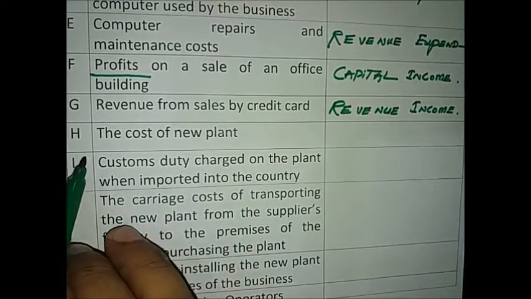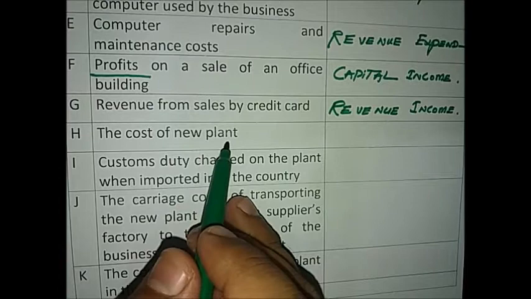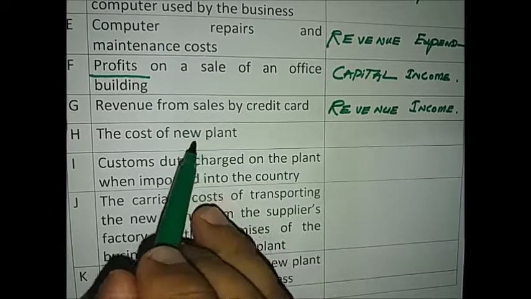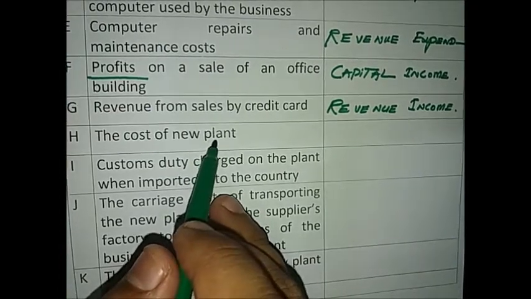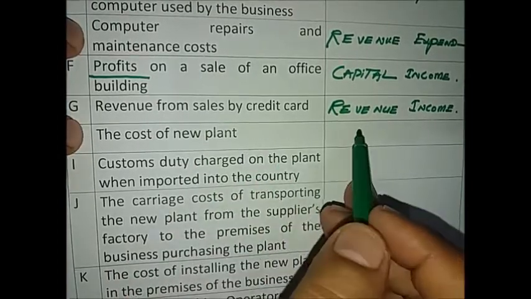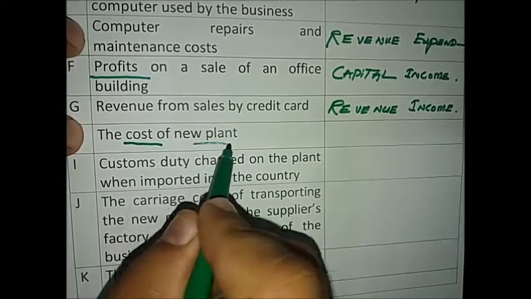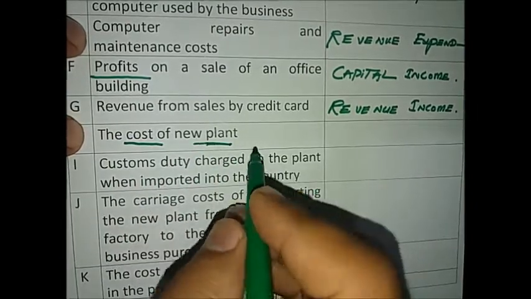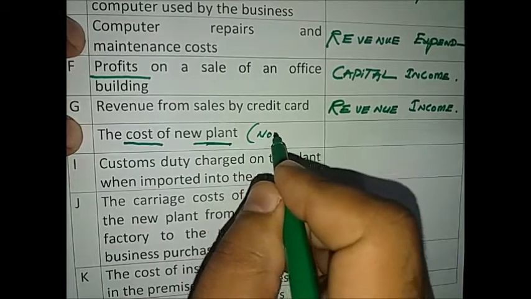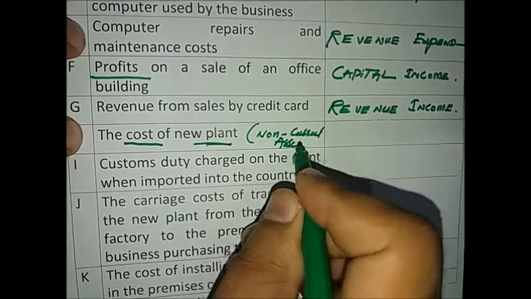Okay, then in H column, the cost of a new plant. As we know, every acquisition of a non-current asset will be recorded in the capital expenditure. This is the cost of a new plant. Plant is a non-current asset.